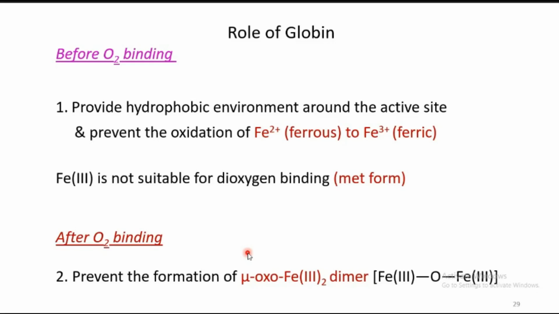So oxygen immediately now superoxide form ஆகும், that will undergo further reaction, and at the end of the reaction pathway mu oxo iron 3 dimer will be generated as a stable product. இந்த product ஃபார்ம் ஆயிருச்சுன்னா O2 binding அப்புறம் O2 ரிலீஸ் ரிவர்சிபிள் ஆகாது. இது mu oxoவா மாறி ஆக்சைடு பிரிட்ஜா மாறிடும்.